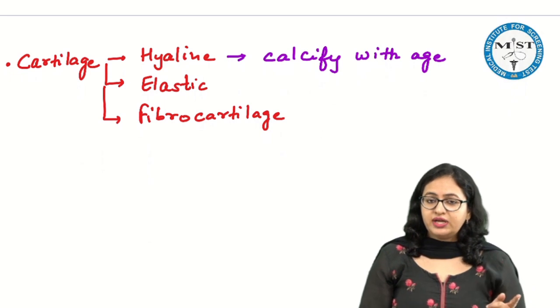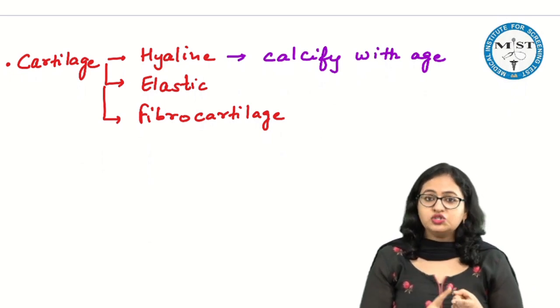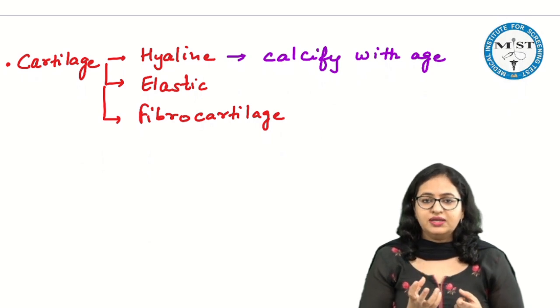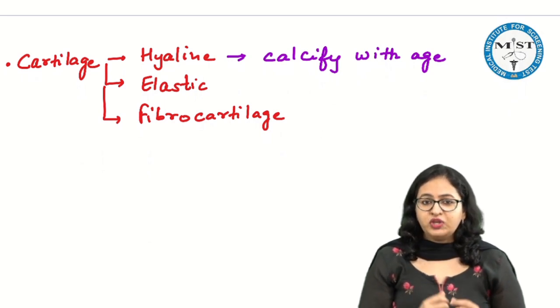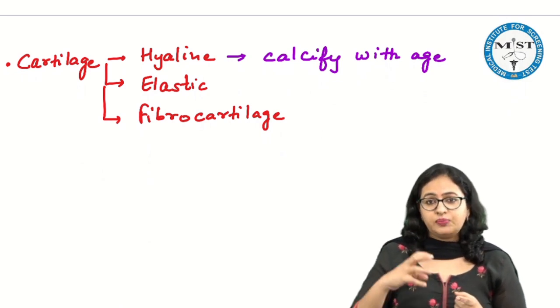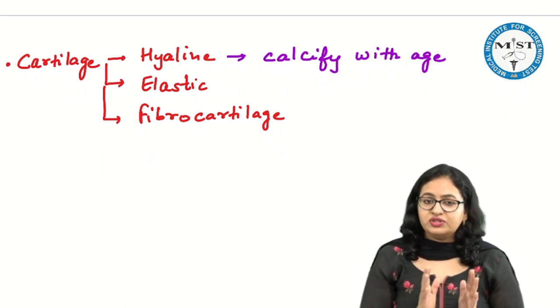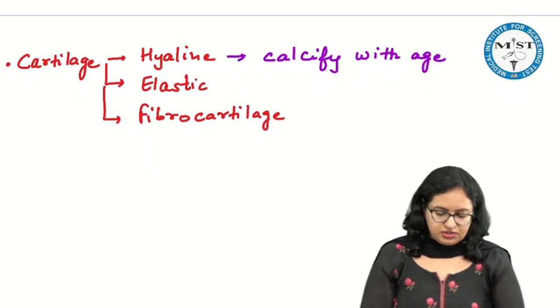So when we talk about the hyaline, the thyroid cartilage, the cricoid cartilage and the base of arytenoid, these are hyaline cartilage. And when we talk about the elastic is epiglottis, and the rest of the cartilages, like we say the apex or the apical portion of the arytenoid, corniculate, and the cuneiform. So these are the elastic cartilages.